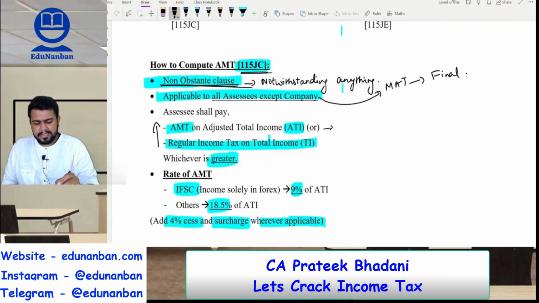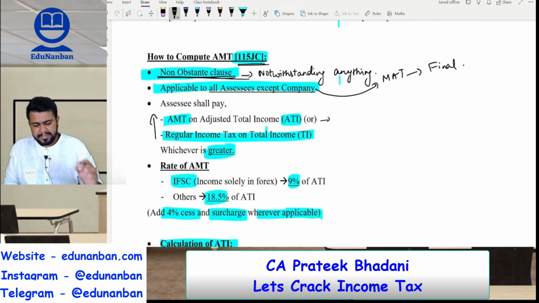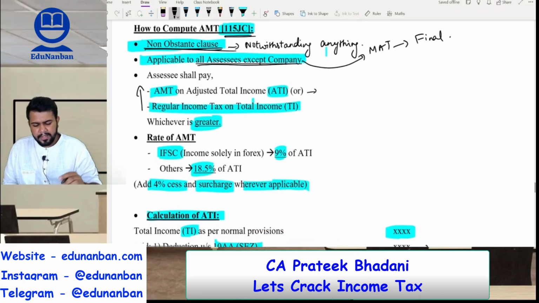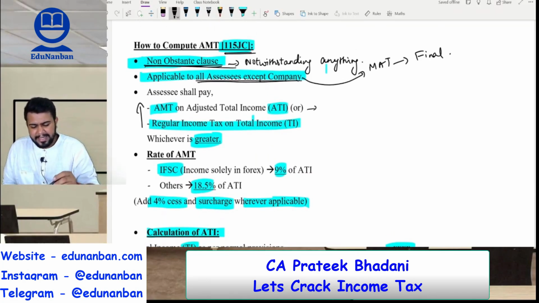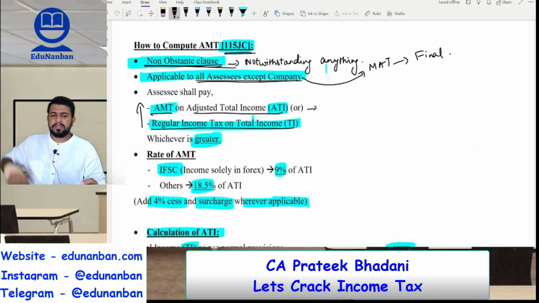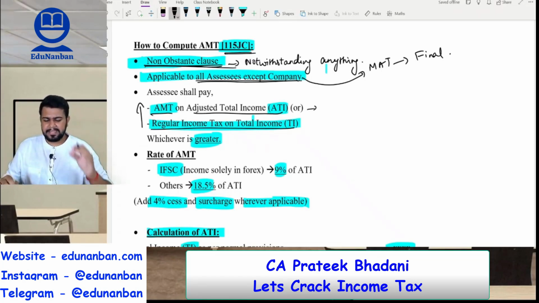Firstly, it is a non-obstante clause, meaning this section will override all the other provisions of the income tax law. Next, it is applicable to all the assessees except company. Sir, why not company? Because for the companies, MAT is applicable. MAT we will study in CA final. Now, the assessees for whom the AMT is applicable have to pay the AMT on adjusted total income, that is ATI, or the regular income tax, whichever is higher. So alternate minimum tax or regular income tax, whichever is higher, should be paid as AMT.